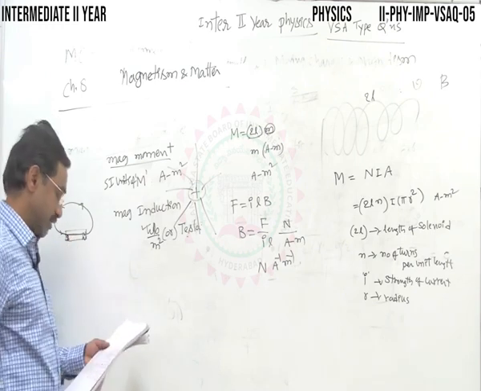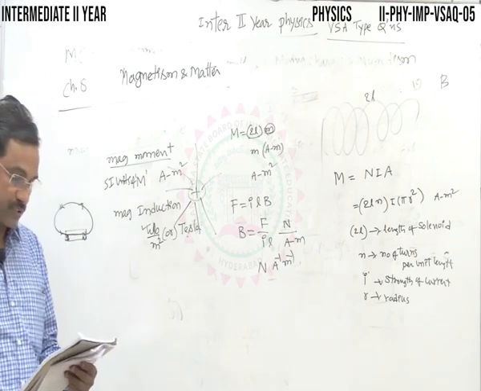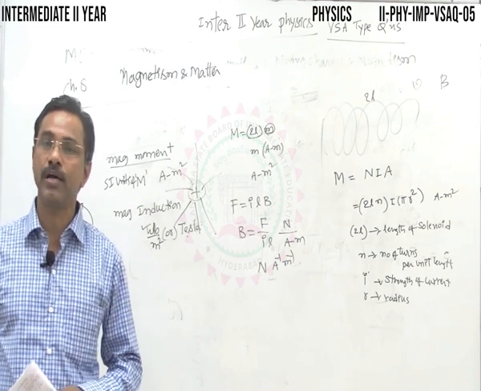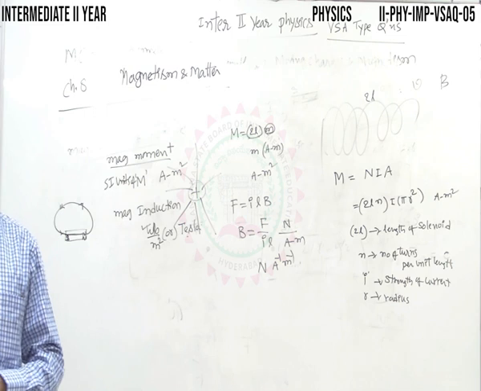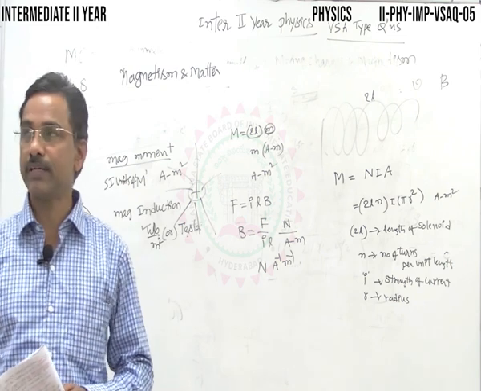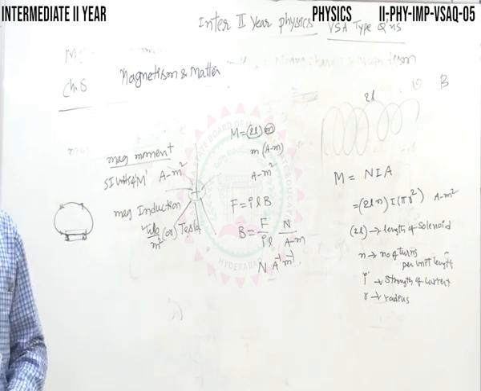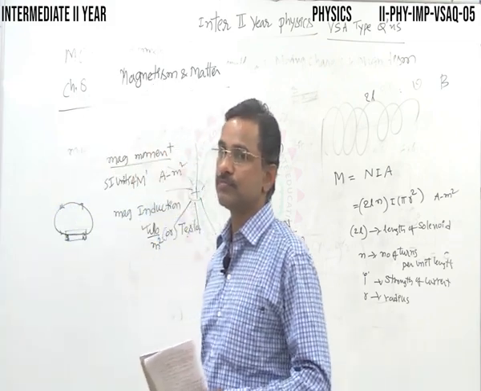I'll read the question: magnetic field lines form continuous closed loops. Why? Make a note of the word isolated. It's separate, independent. Isolated magnetic poles do not exist.